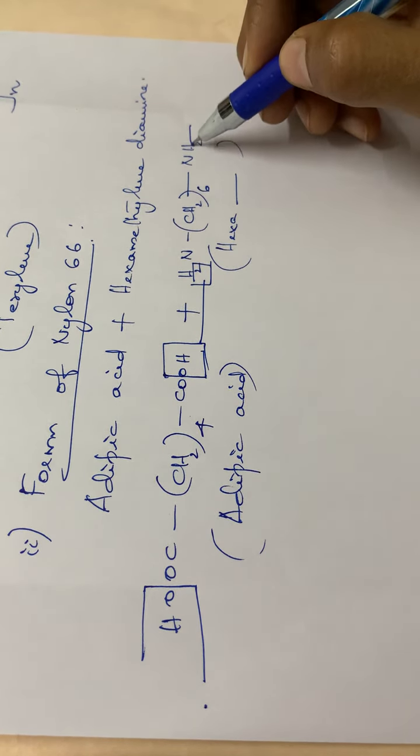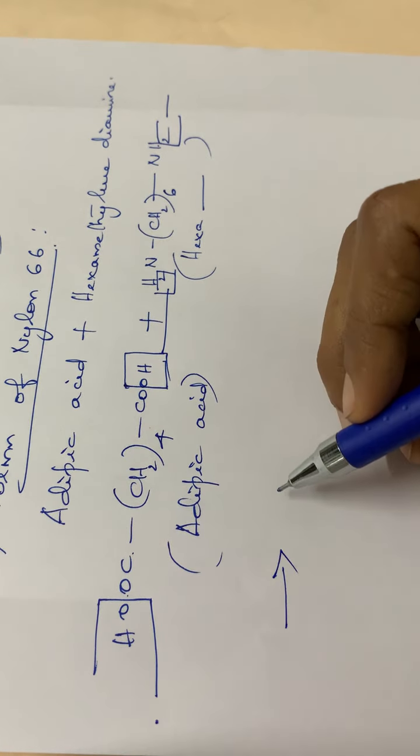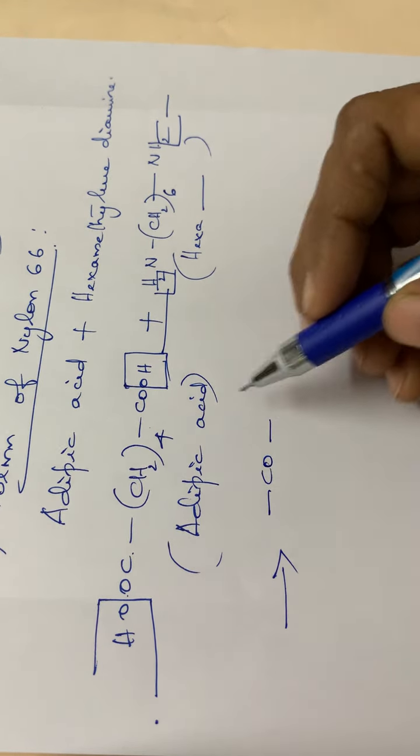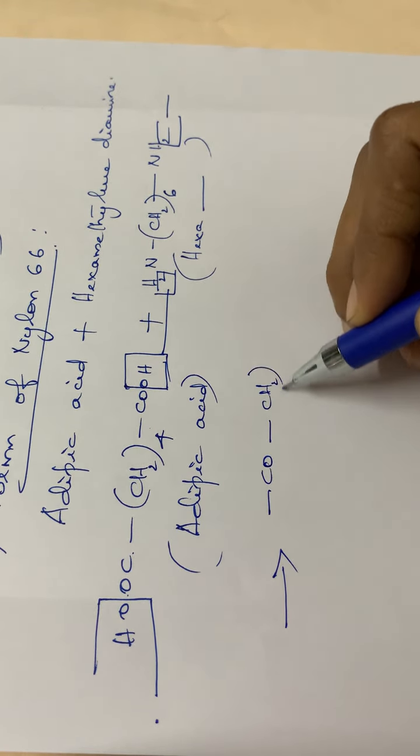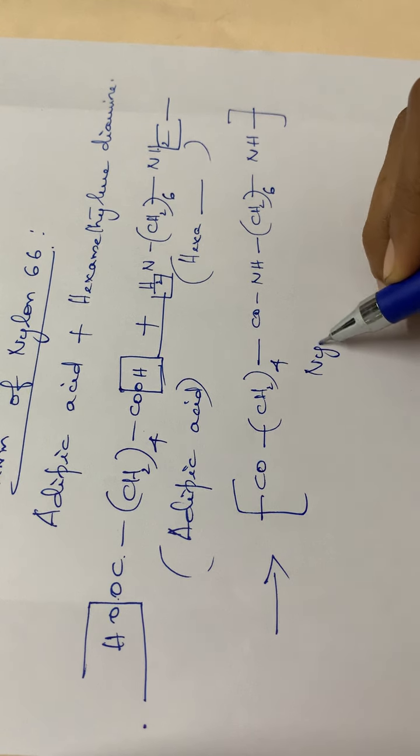So the product will be like this: CO, single bond, CH2 four times, then CO, then NH, one hydrogen is eliminated, then CH2 six times, then NH. So this is nylon 6,6.